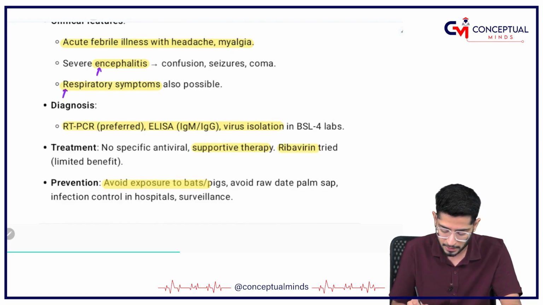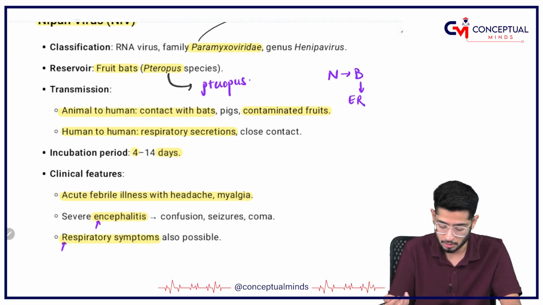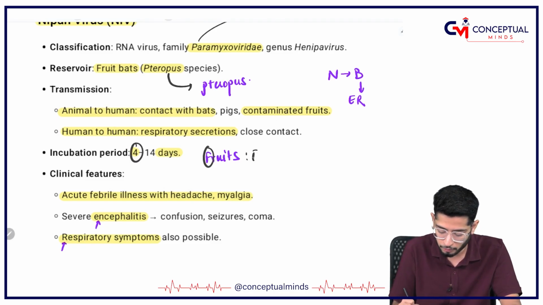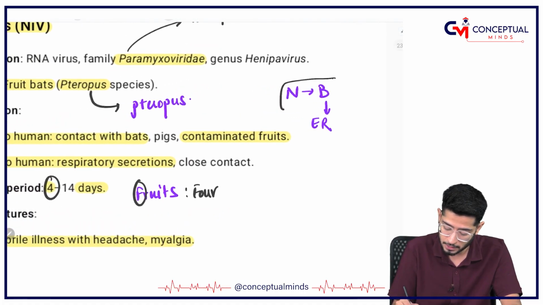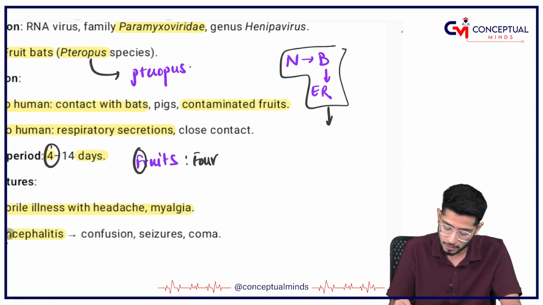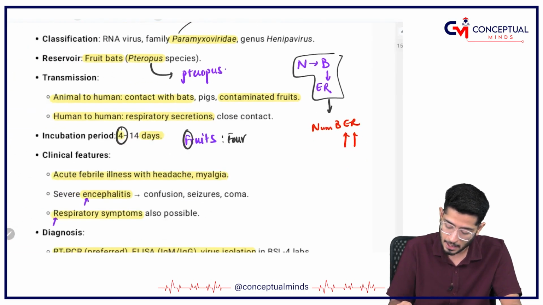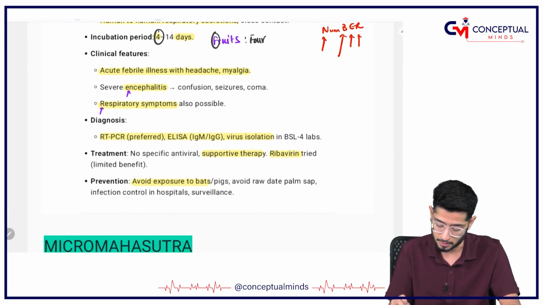Prevention is just to avoid exposure to the bats and obviously the fruits which are contaminated. So F for fruits, my dear, and F for 4 also, so you can remember by this. And coming to the mnemonic, the full mnemonic is NUMBER. So what is ER? E for encephalitis, R for respiratory system symptoms, N for Nipah virus, B for bats, right? So all these things are important.